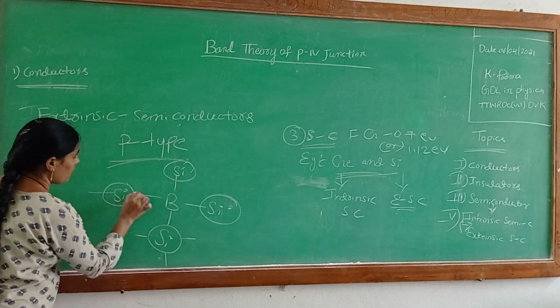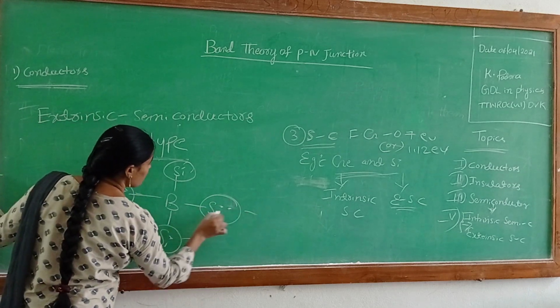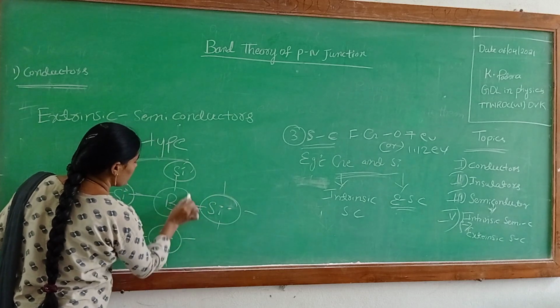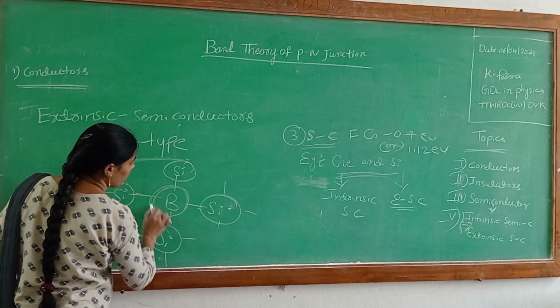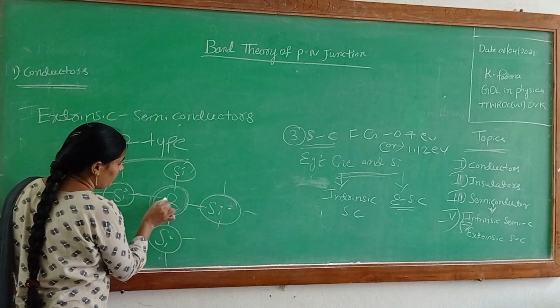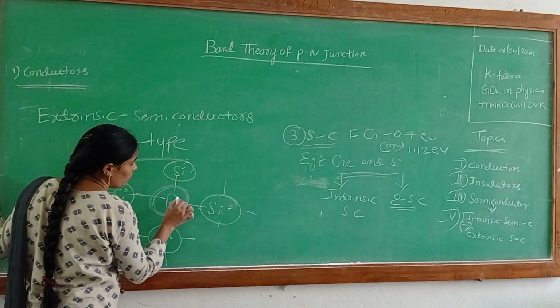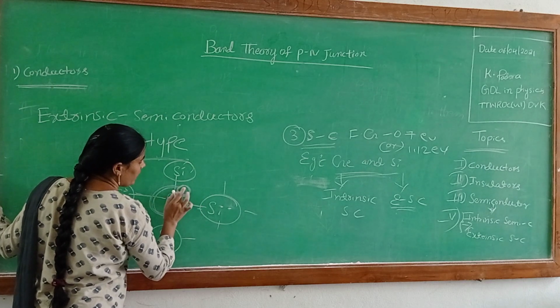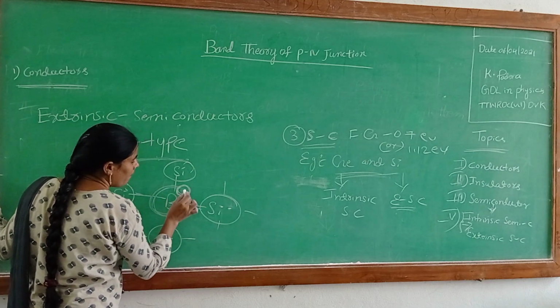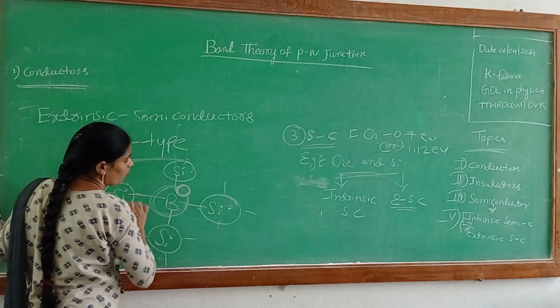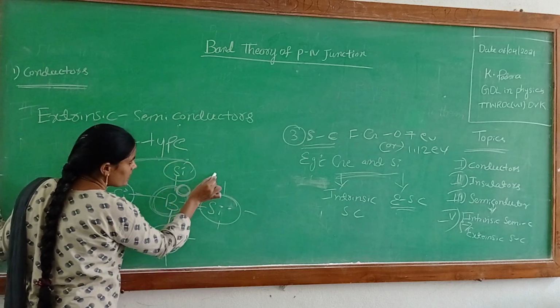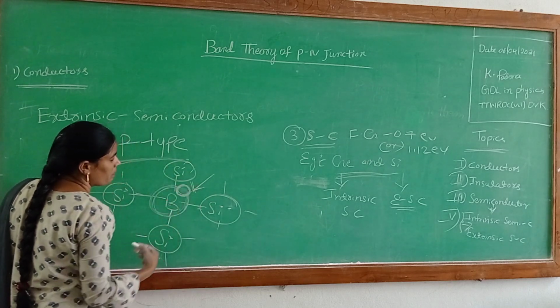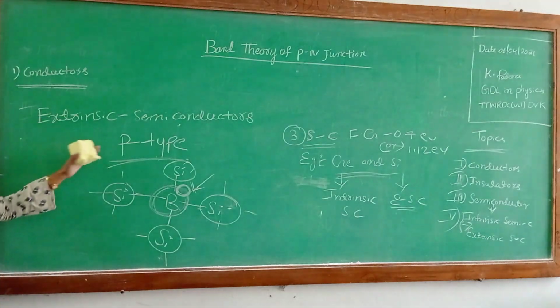The four-valence silicon crystal has four valence electrons, and boron is a third group element, so it has only three electrons. So the acceptor always creates one hole. This is the P-type, so this is the acceptor.